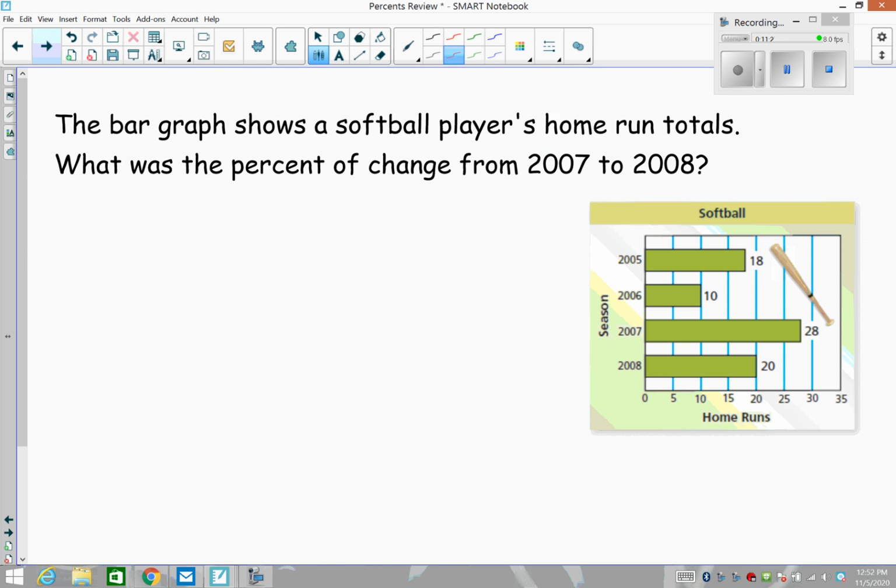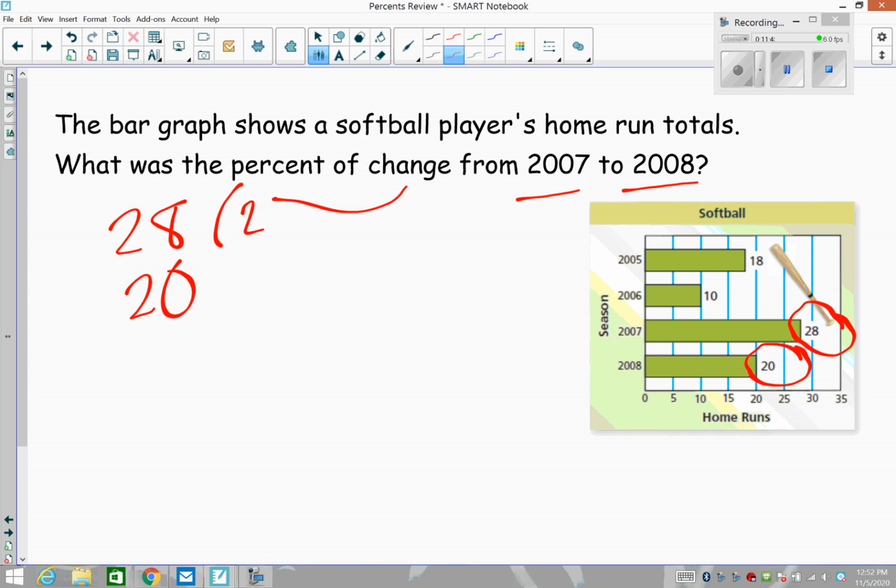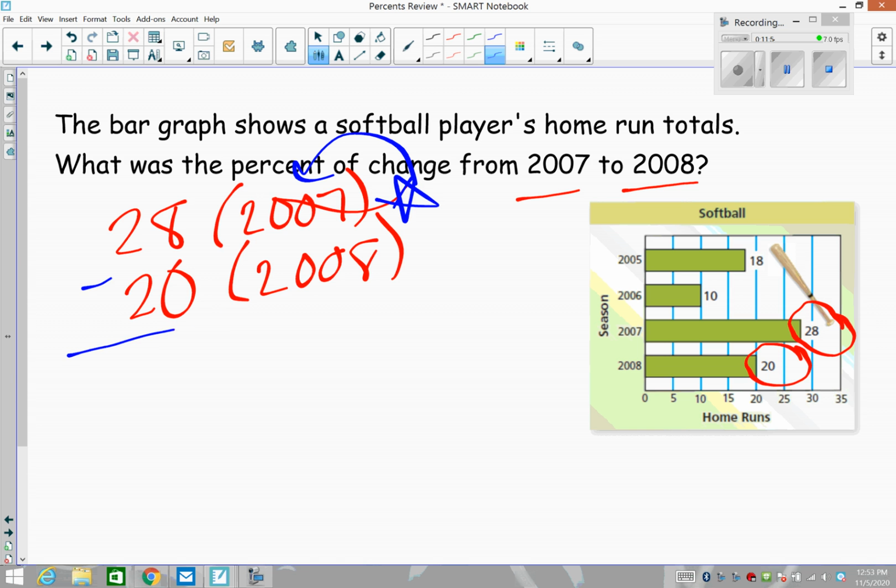The bar graph shows the softball players' home run totals. What is the percent of change from 2007 to 2008? So 2007 was 28, 2008 was 20. We're talking home runs. So 28 to 20. So this is the 2007 timeline. This is the 2008. So which happened first? Well, 2007 happened first. So just keep that in mind for later work. The change that happened is that there is a decrease of 8 home runs.